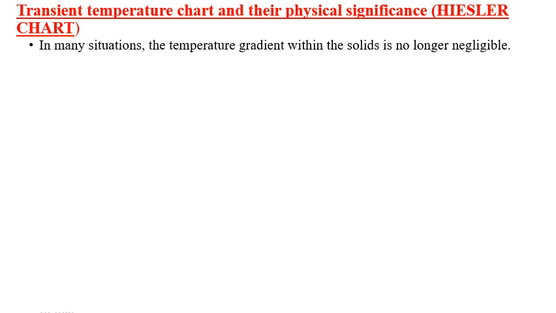In many situations, the temperature gradient within the solid is no longer negligible. If you remember, when we spoke about the lumped system analysis, we considered a copper ball, and everywhere the temperature was 80 degrees centigrade, so there was no temperature gradient within the body, and we said that is applicable.